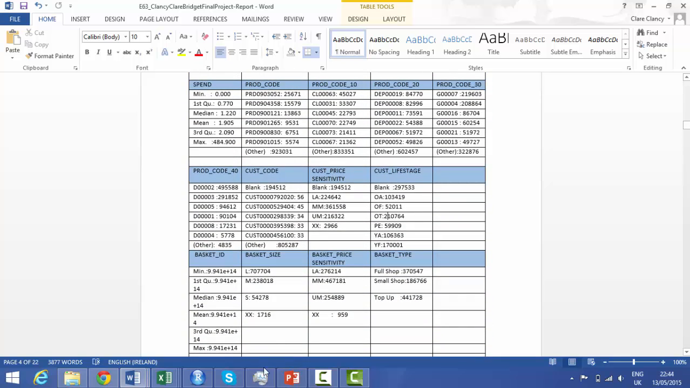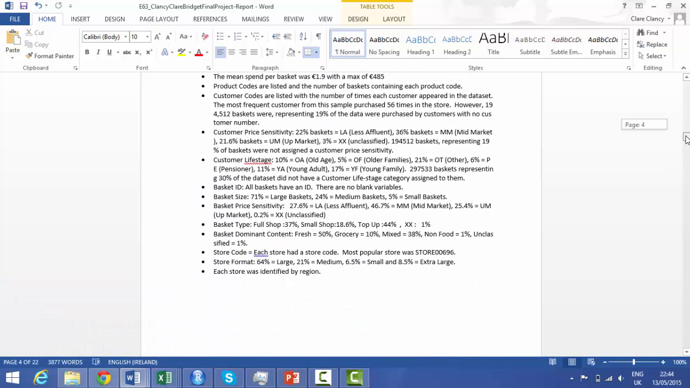We have customer price sensitivity. I must go here and find out what that is. So we have less affluent, 22% of baskets were less affluent, 36% were mid-market, and 21% were up-market. Okay, but we see here that 19% were not assigned a customer price sensitivity.